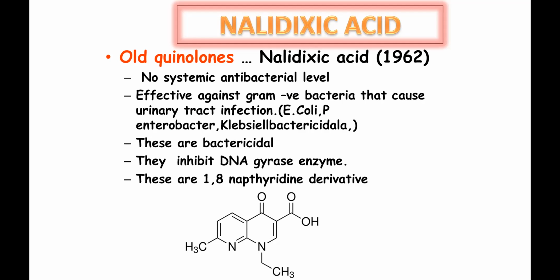What is the mechanism of action? Write the structure and uses of nalidixic acid. This comes for 2 marks. Please make this thing in your mind. Nitrogen at the 1 and the 8th position, methyl at the 7th position, and ethyl at the first position. Similarly, carboxylic acid at the 3rd and a carbonyl at the 4th. So this is the structure of your nalidixic acid, and it is the oldest quinolone.